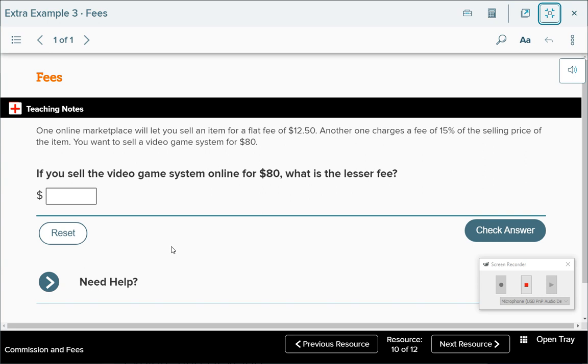Okay, so you want to find this one. Last one we found the greater fee, right? This one we want to know which one would cost less to sell, right? So we know we can pay $12.50, or we can see what 15% of 80 is. Can you find 15% of 80? Yes. Okay, so what are you going to set up? Change 15% to what, Abby?